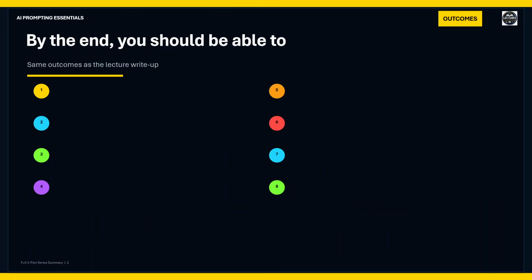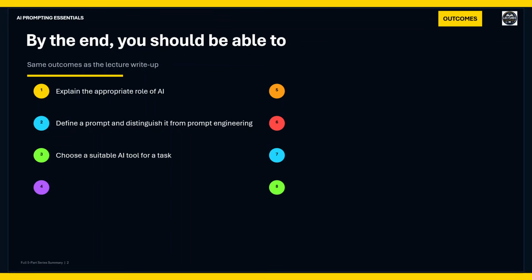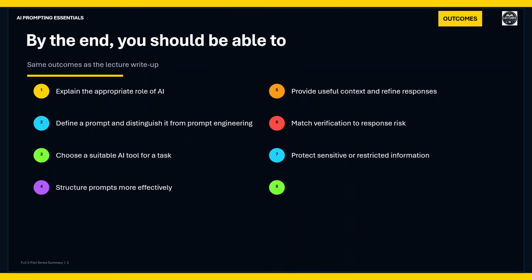By the end of this lecture, you should be able to explain the appropriate role of AI, define a prompt and differentiate between a prompt and prompt engineering, choose a suitable AI tool for a particular task, structure prompts more effectively, provide useful context, and refine AI responses, determine how much verification an AI-generated response requires, protect sensitive or restricted information, and explain how AI use can gradually progress toward responsible automation and AI agents.